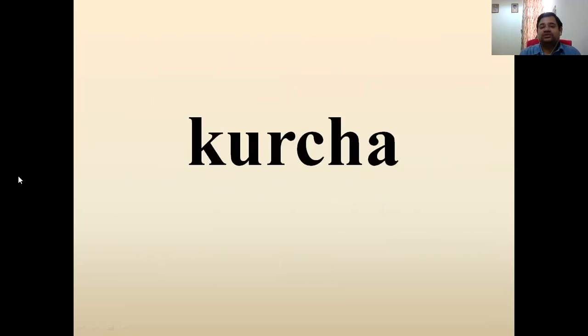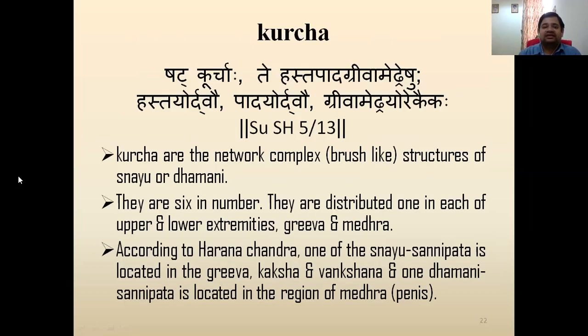Next word is kurcha. Kurch means brush like. So they are 6 in number, shat kurcha. Then hastau dwau, padau dwau, griva medra ekaha. Kurcha are network complex brush-like structures which are present.